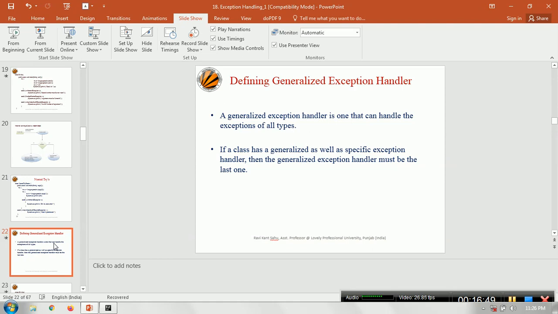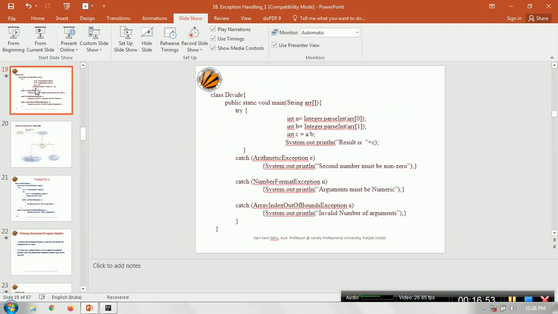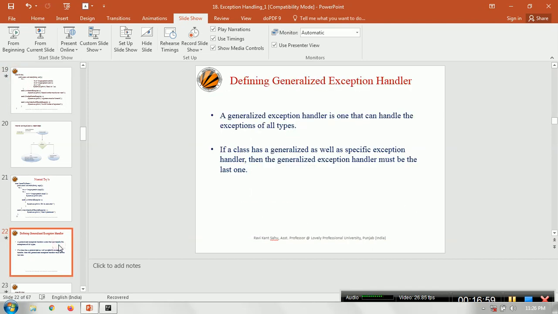We have seen an example where you have written 3 catch blocks. In this example I'm saying you have 3 catch blocks written, but there are certain moments where you're not sure that whatever catch blocks you are writing will cover all the possibilities of the exception that may occur.